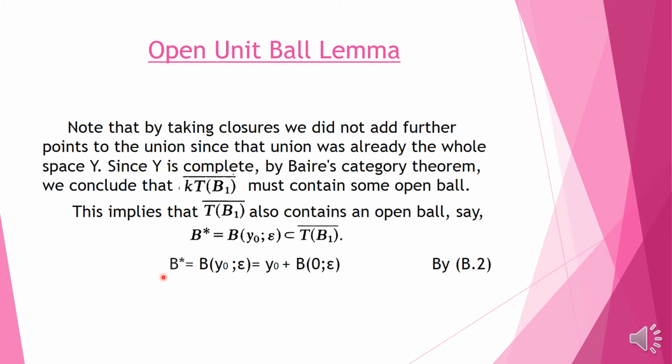And now the ball centered at y0 and of radius epsilon can be written as y0 plus the ball centered at 0. And this is by B dot 2, the translational property of open balls.